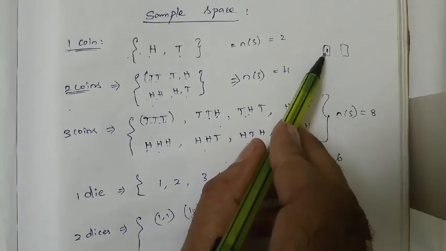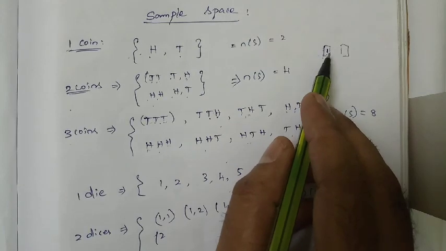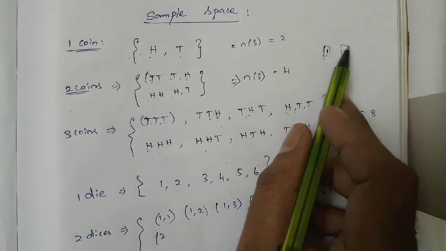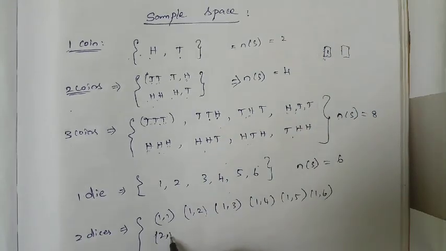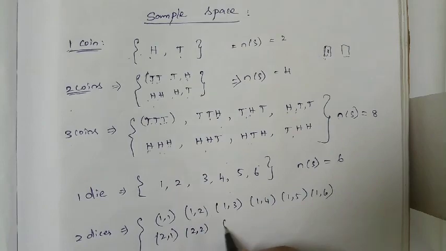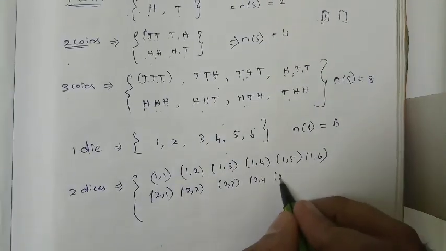Next, the first die is 2. With the first die only 2, how many possible outcomes are there for the second die? Nothing but 2, 1. Next, 2, 2. Next, 2, 3. 2, 4. 2, 5.